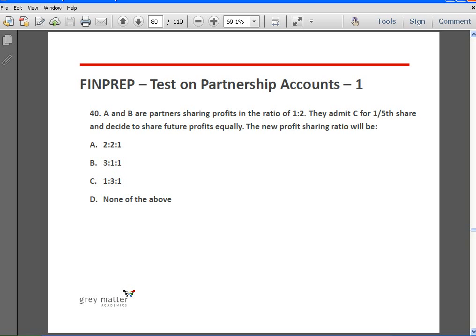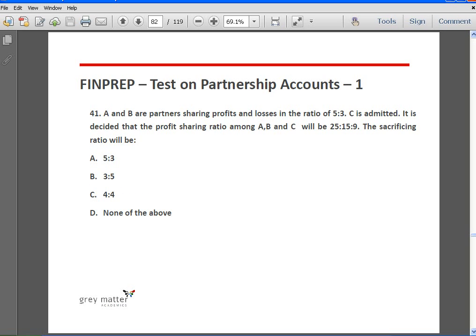Next. A and B are partners sharing profits in the ratio of 1 is to 2. They admit C for 1/5 share and they decide to share future profits equally. The new profit sharing ratio will be. So by looking at the options we can find out that the answer is A, 2 is to 2 is to 1, because C is admitted for 1/5 share and A and B amongst themselves want to share equally, so 2 is to 2 relatively they are sharing equally, and so answer is A, 2 is to 2 is to 1.